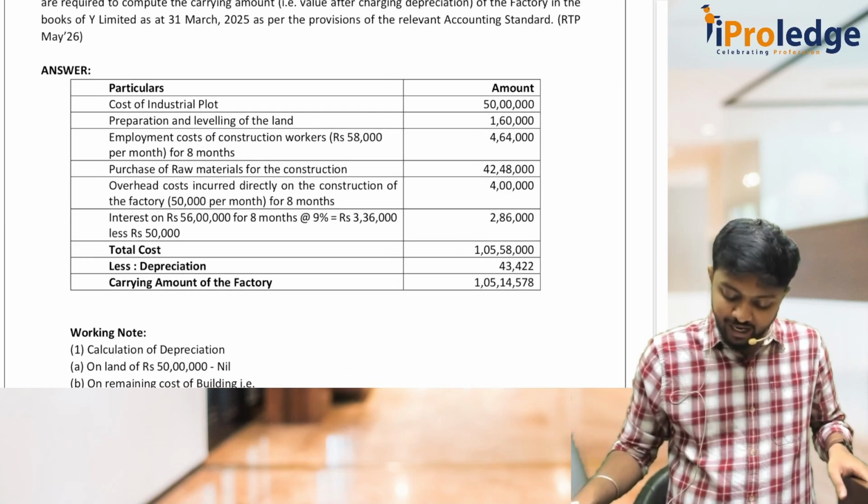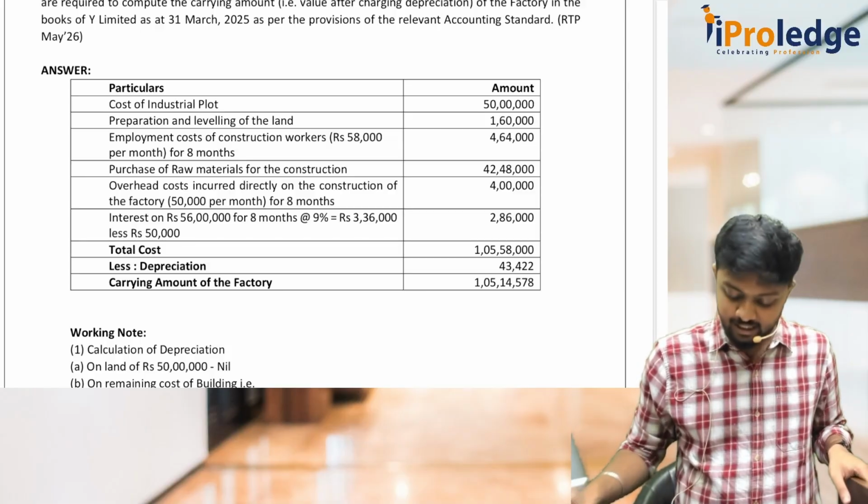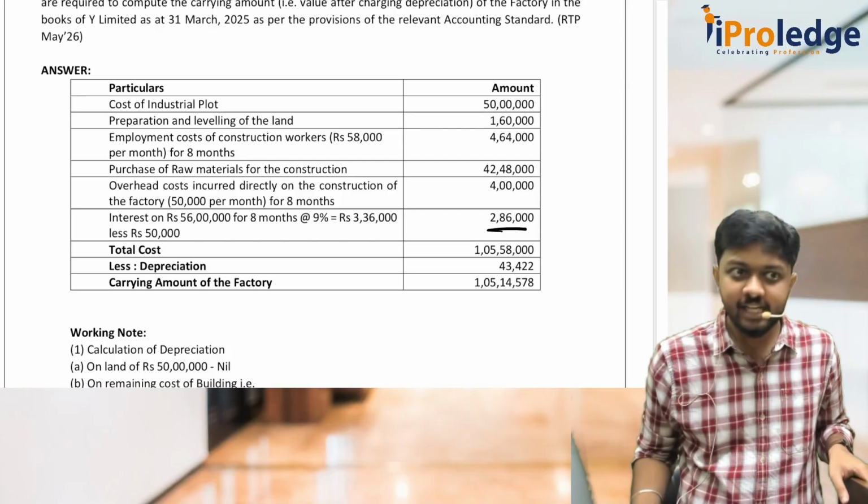So total cost is 1 crore 5 lakh 58,000, and this becomes 2 lakh 86,000. Clear?